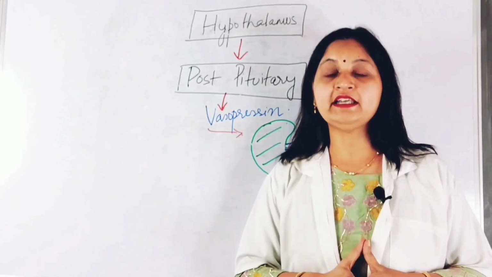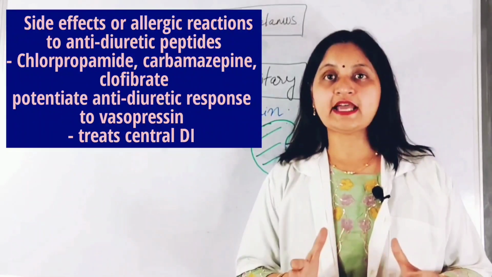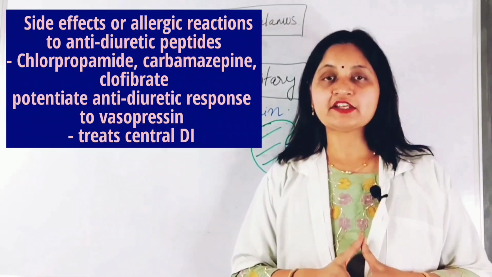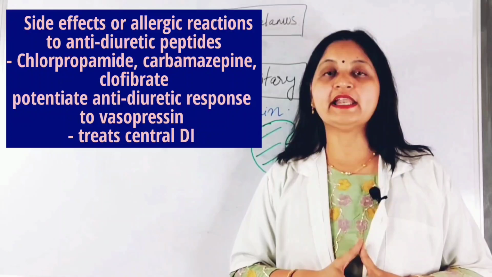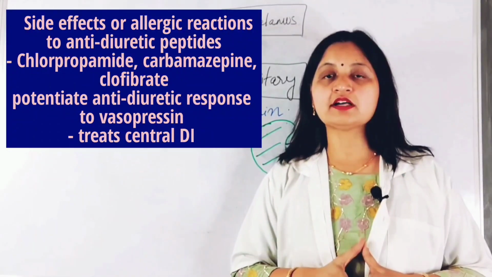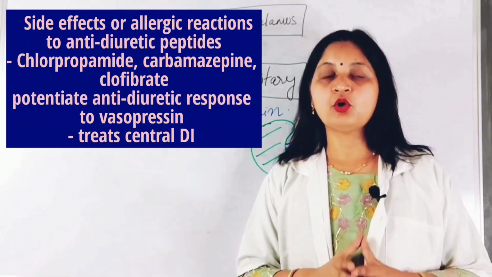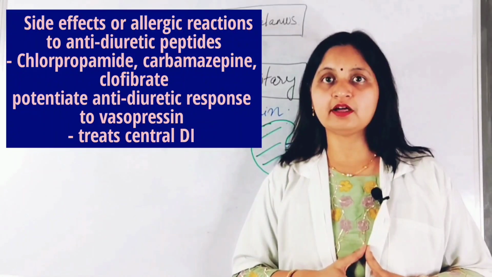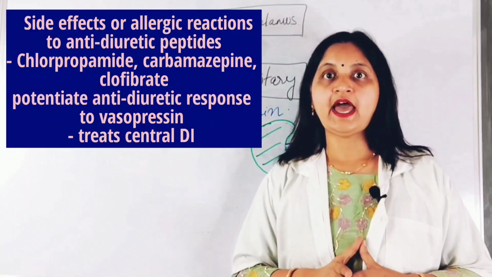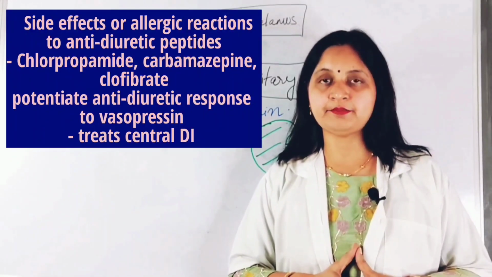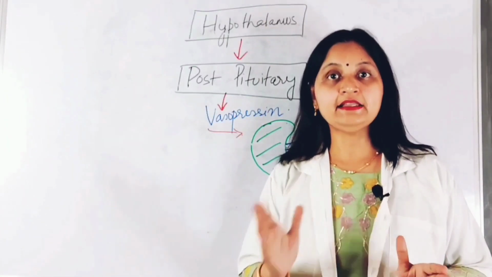In situations where the anti-diuretic peptides cannot be administered or are contraindicated, for example, if there are side effects or allergic reactions, then there are certain drugs that potentiate the vasopressin action and produce an anti-diuretic response. So these drugs are chlorpropamide, carbamazepine and clofibrate. Chlorpropamide is a sulfonylurea drug and it can potentiate the anti-diuretic response of vasopressin and helps in the treatment of central diabetes insipidus.